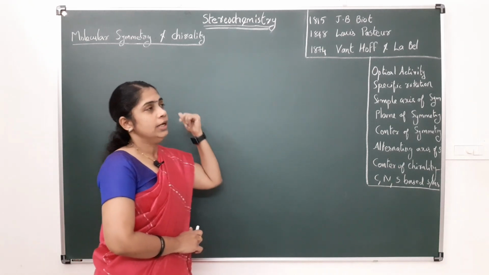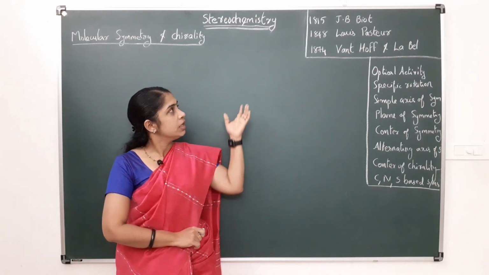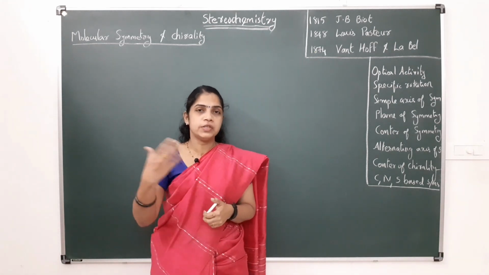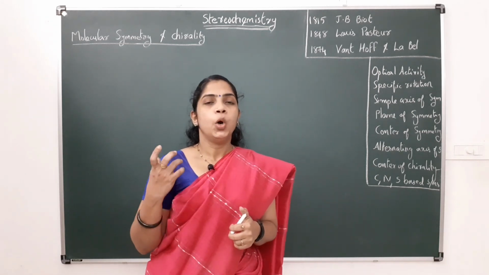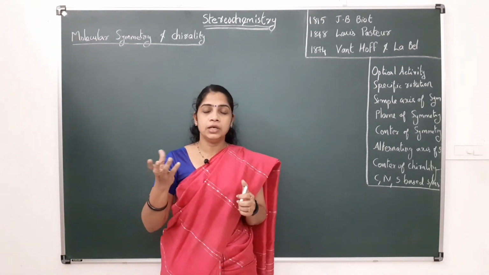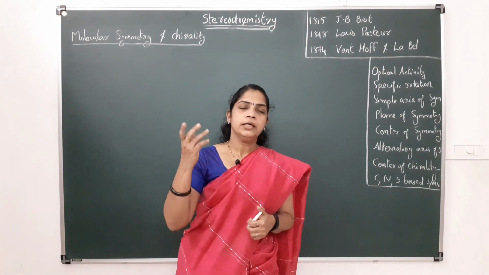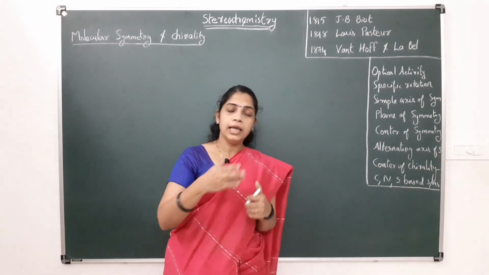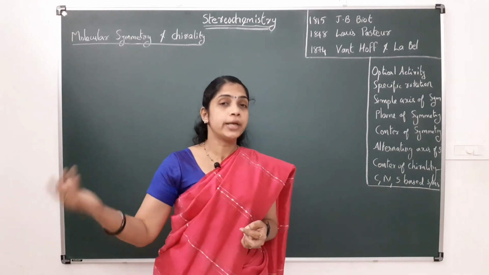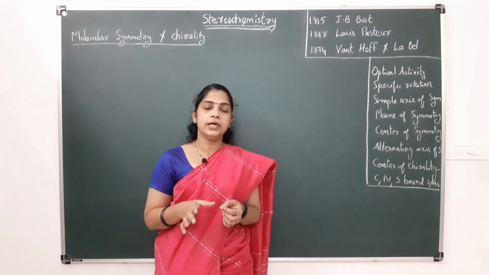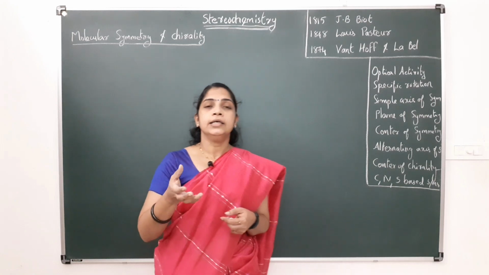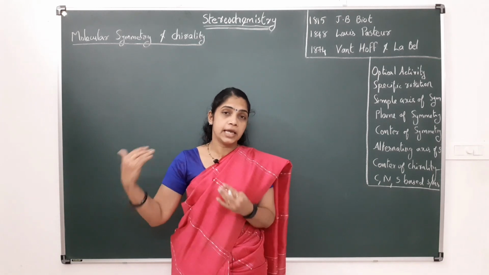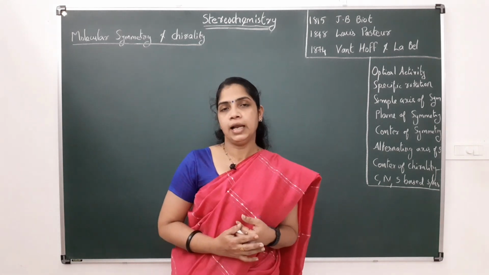Let us look at the origin of stereochemistry. In 1814, J.B. Biot, a French physicist, discovered optical activity for a quartz crystal. One year later, in 1815, he extended his observations to organic compounds, and he discovered that organic compounds like tartaric acid, in its solution phase and in its gaseous phase also, show optical activity.